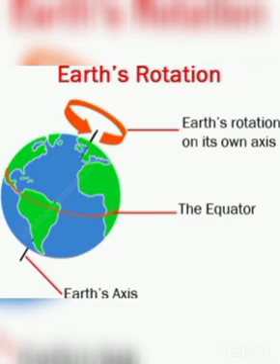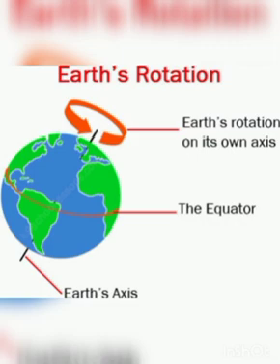As we have learned in the previous chapter, what is an axis? Axis is an imaginary line passing through an object about which it spins. The earth's axis is an imaginary line that passes through the north and south poles.